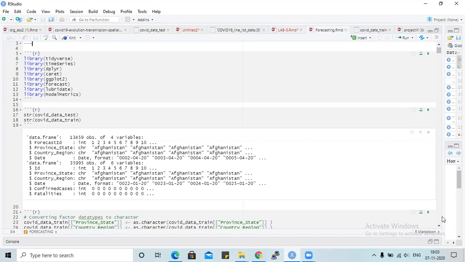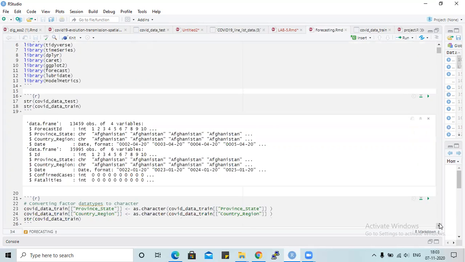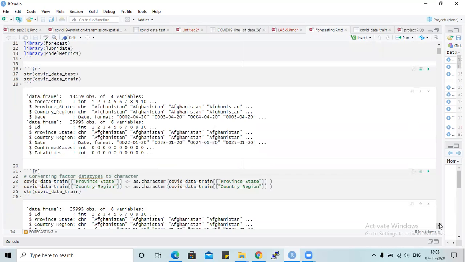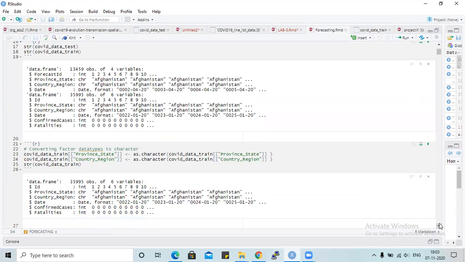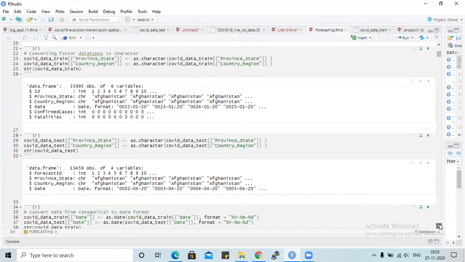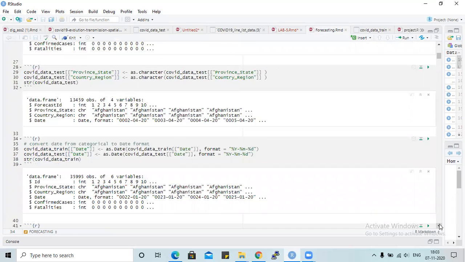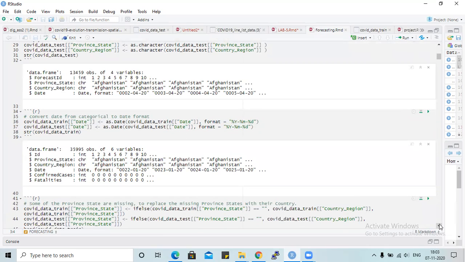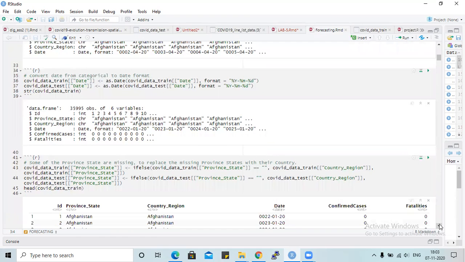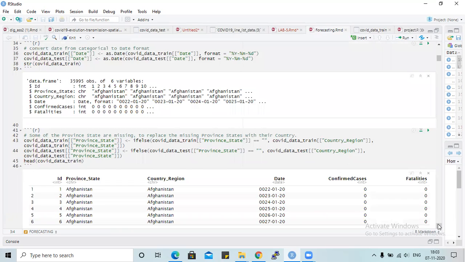In this forecasting, we'll majorly cover the machine learning algorithm of random forest. These are the libraries to install, like tidyverse, and the major things for reading the dataset which we use in the machine learning. These are the data types which are used, and this is the province state, which is categorical data. These are some of the missing values. And this shows the country, region, date, etc.